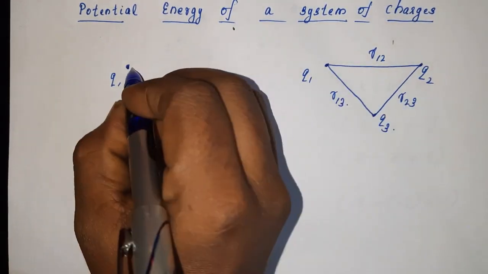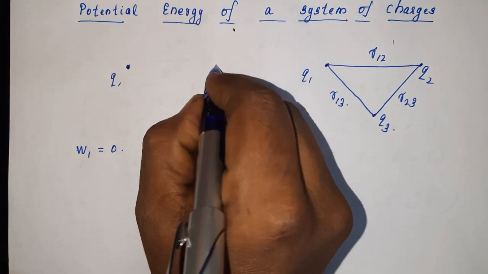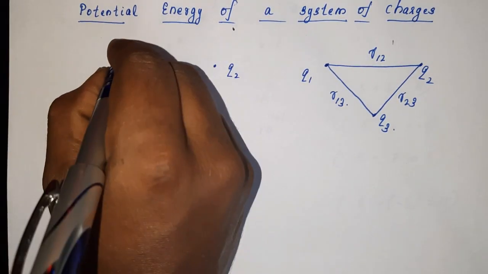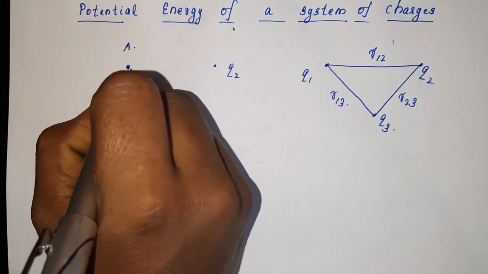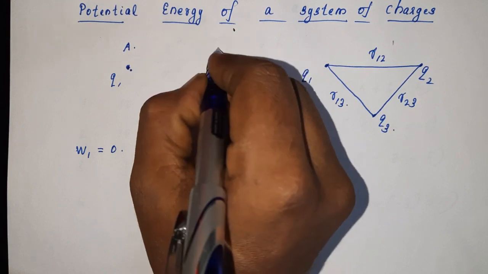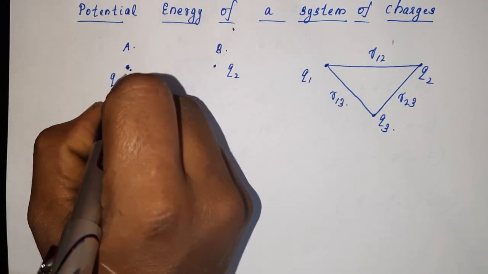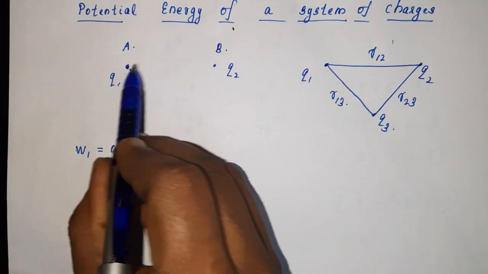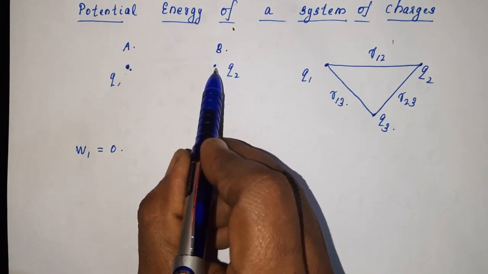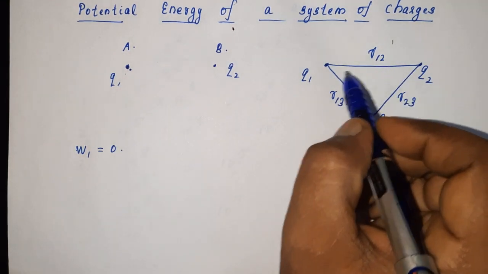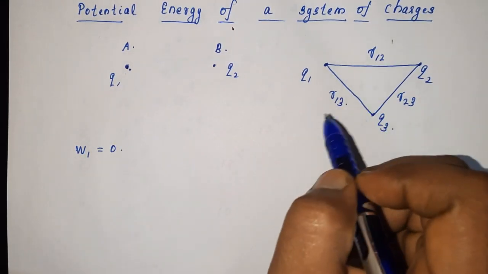Now, by keeping Q1 here, we are bringing Q2. Suppose we call the position of Q1 as A. Keeping Q1 at A, we bring Q2 to the position B. Q1 will be producing a potential at Q2. We already marked the distance between Q1 and Q2 as R12.